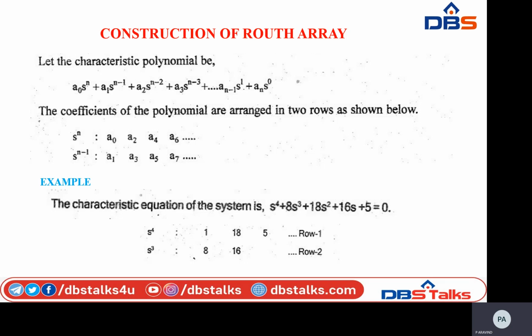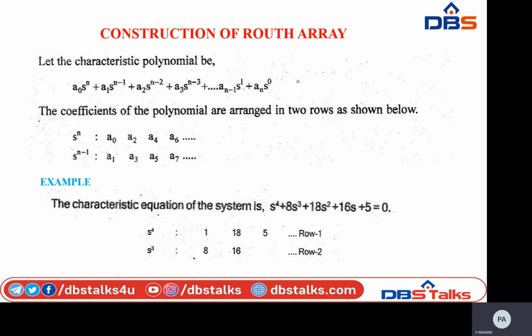The second row is formed by using coefficients of odd powers of s. In the characteristic equation, the first one is 8s^3. s^3 is an odd power of s, so its coefficient is 8, and that's why we write 8.